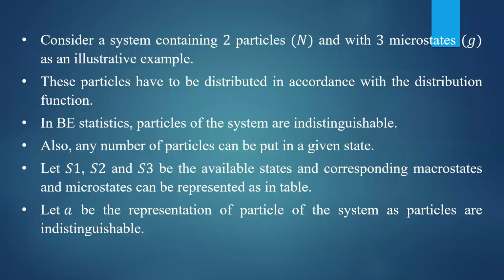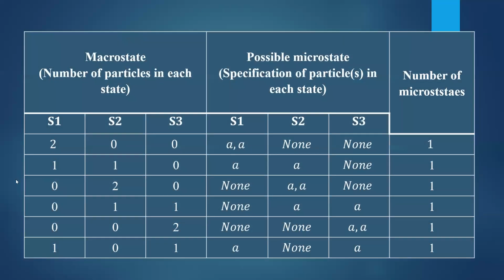Therefore, I will take A as the representation of a particle in the system. So first particle A, second particle A. All the particles are represented by A. Then I will make this table to find the different number of ways. Remember, any number of particles can be put in a given state and particles are identical.